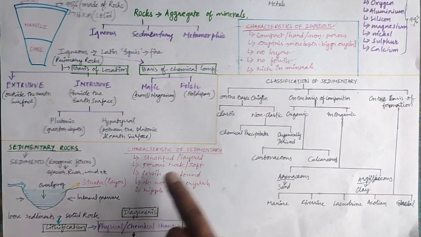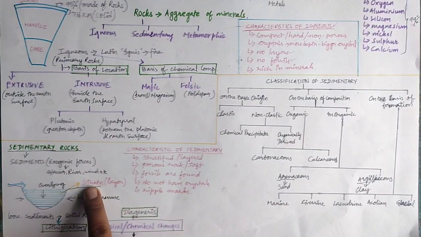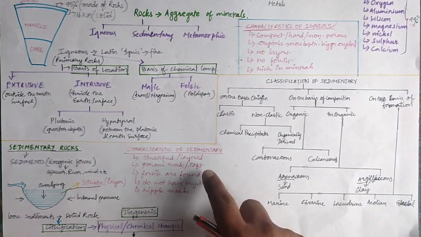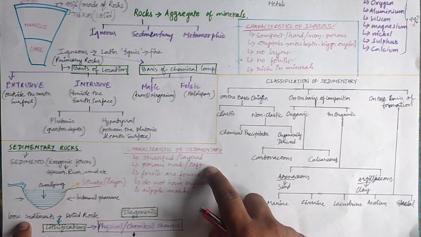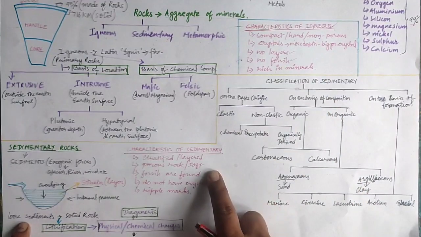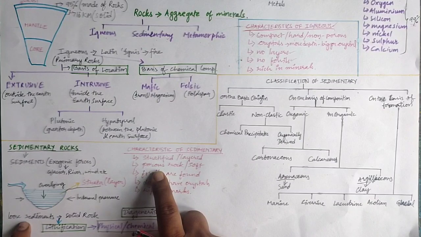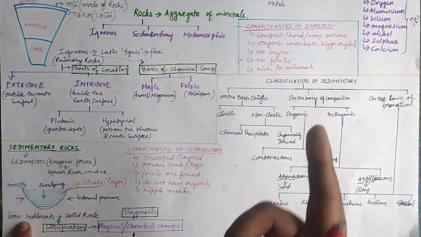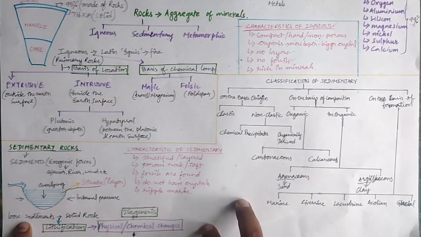Characteristics of sedimentary rocks: since it has been formed from the presence of different strata or layers, it is known as stratified rocks. And it has been formed from the loose sediments, so definitely it will be soft compared to the igneous rocks. It will be soft as well as porous in nature, meaning it will allow the percolation of water, not like the igneous rocks.